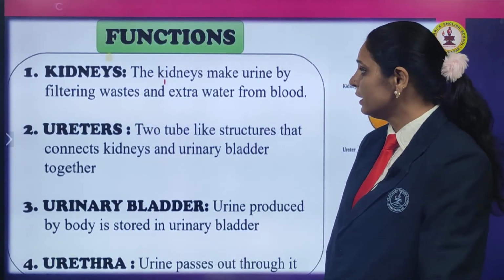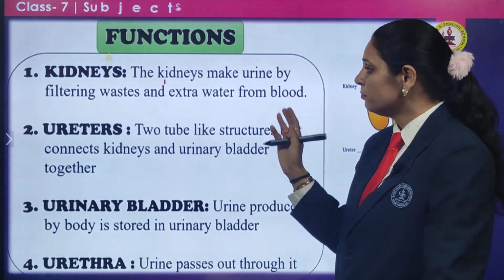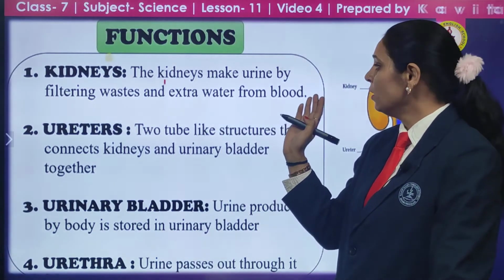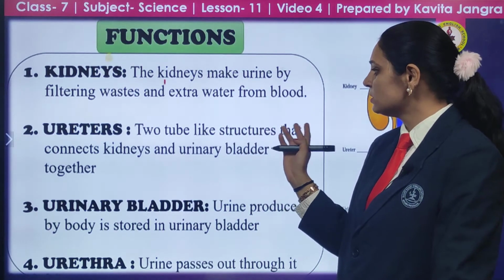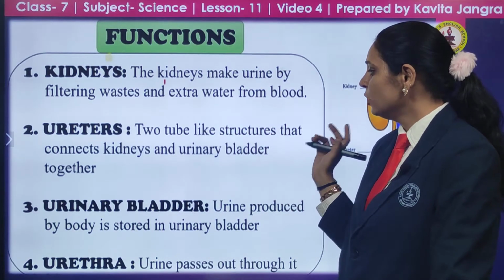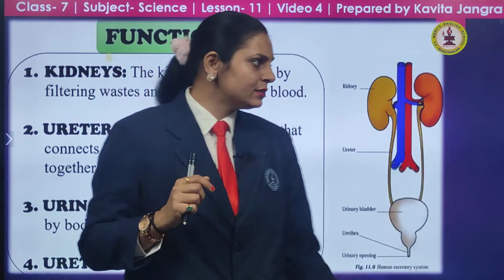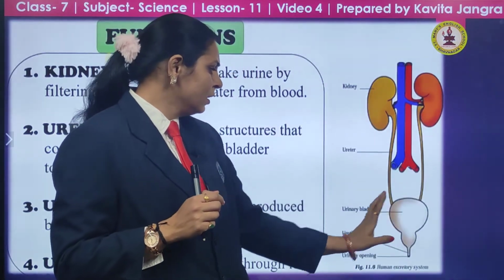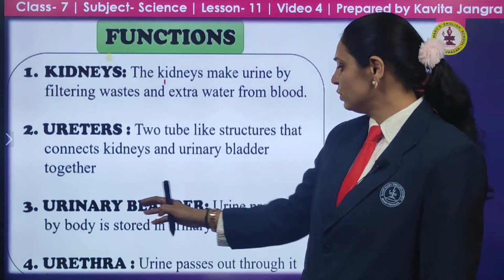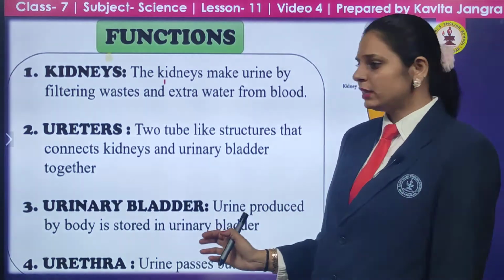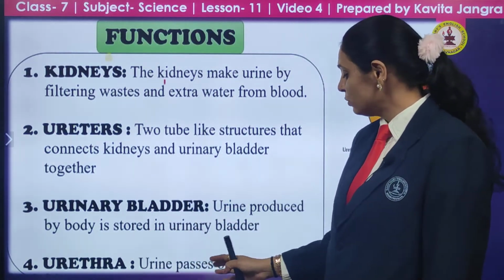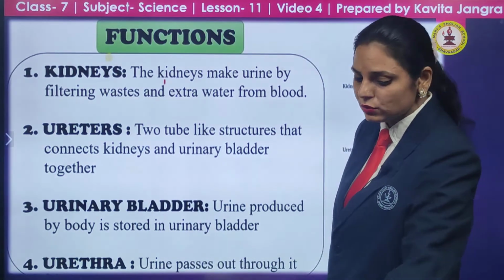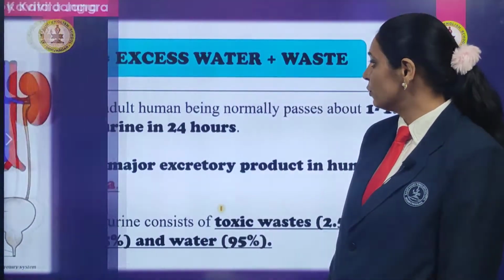What is the function of the kidney? It makes urine by filtering the waste and extra water from the blood. Then the ureters are two tube-like structures that connect the kidneys and the urinary bladder. As you can see, the tube-like structure connects the kidney and the urinary bladder. Next, the urinary bladder: the urine produced by the body is stored in the urinary bladder. Urethra: urine passes out through it. That is a small opening through which it passes out.